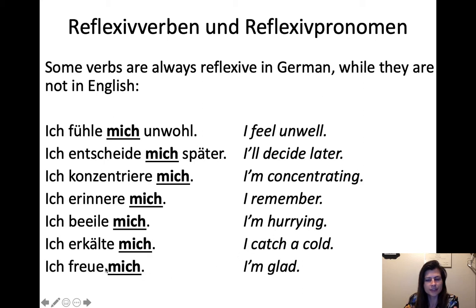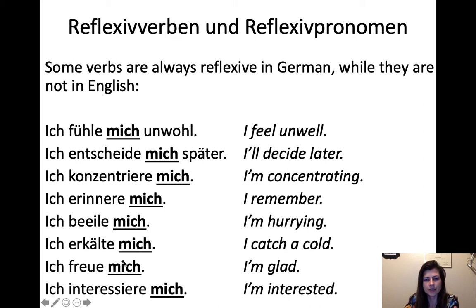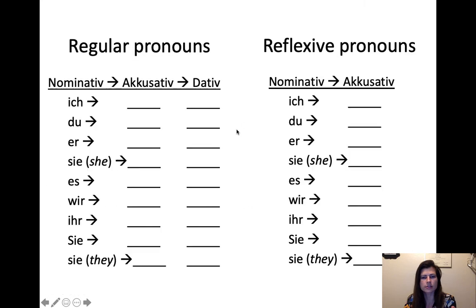Ich freue mich, I'm glad. It's just always reflexive, yeah. And then ich interessiere mich, I'm interested. I interest myself for this topic, yeah. So, of course, in all these verbs, you just have to leave off whatever reflexive pronoun it is in the translation, because it doesn't sound good.